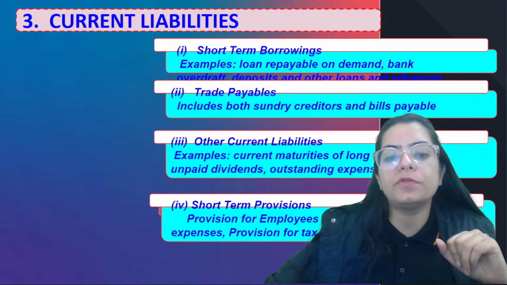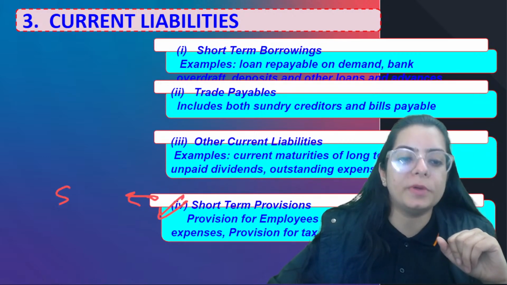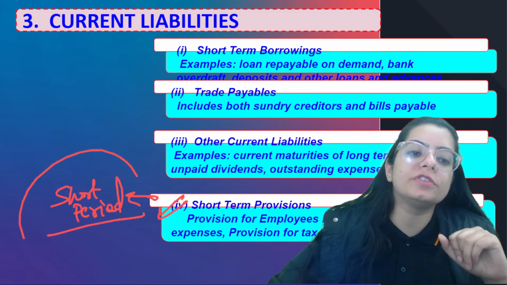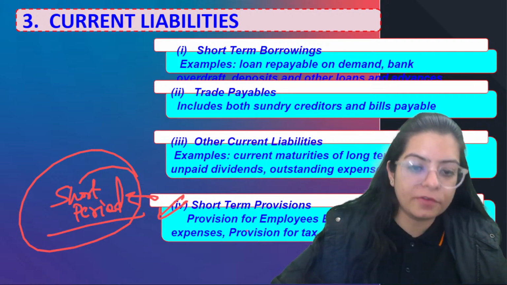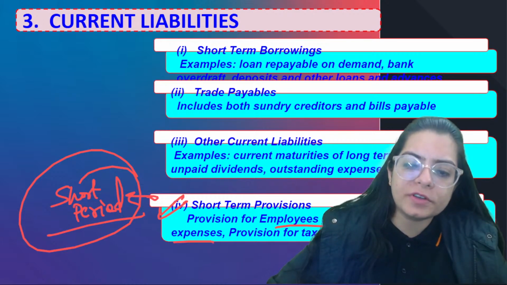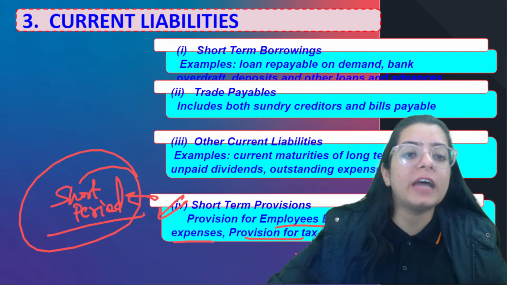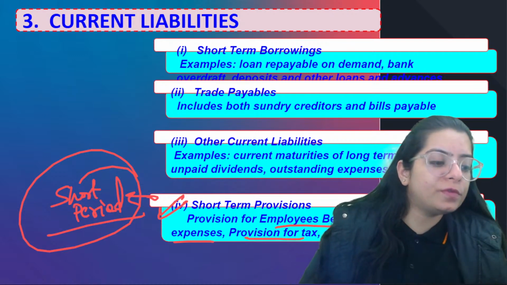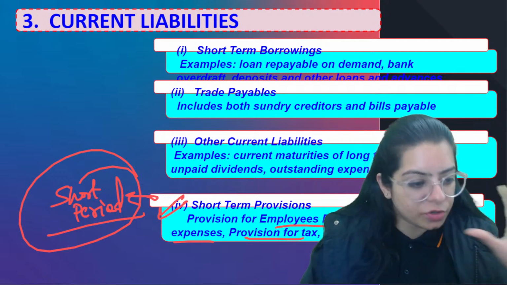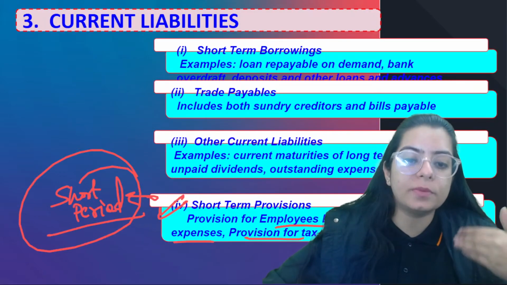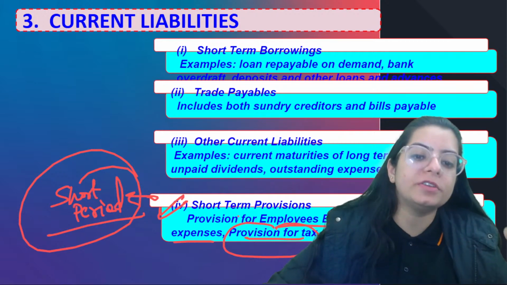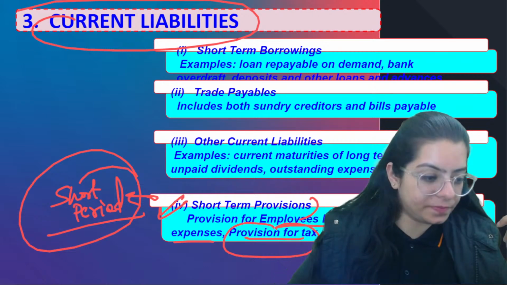Short-term provision. Short-term provision covers the provisions which are made for a short period. For a short period means a period less than 12 months, right? The provisions which will get used in 12 months. For example, provision for employee benefits you have to give super soon, right? A provision for expenses, regular expenses, provision for taxes to be paid every year. So these provisions which are made for a short period are current liabilities and they come under short-term provisions. So if somebody asks you where you are going to post provision for tax, under which head? You'll have to mention short-term provision, current liability. Okay.